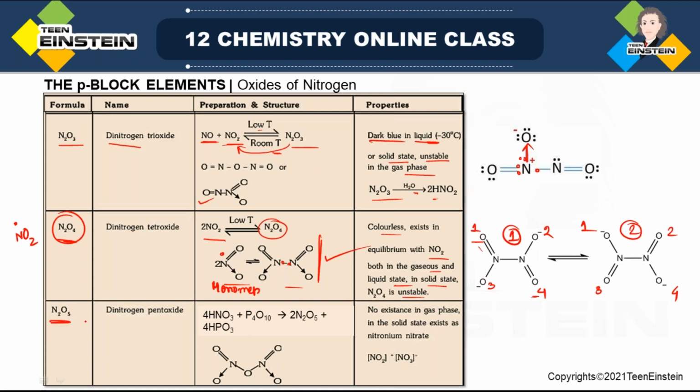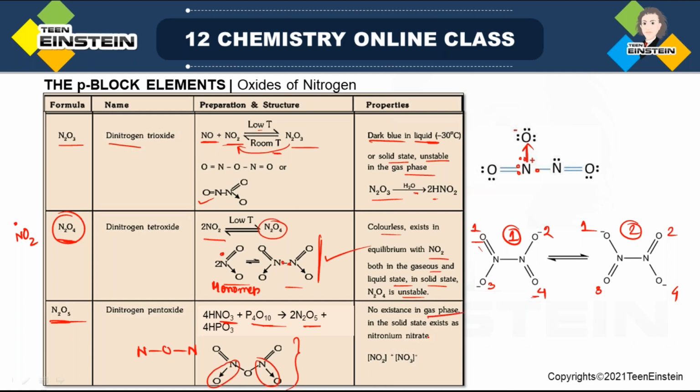Then the last molecule, N2O5, dinitrogen pentoxide, and this is the structure. Here we have two coordinate bonds, and in this structure an N-O-N bond is present. So this can be another question: in which oxide is an N-O-N bond present? How can you make it? When HNO3, nitric acid, reacts with phosphorus oxide P4O10, then N2O5 is produced. That means P4O10 has a water attracting property. If it removes water from the HNO3 molecule, we can get N2O5.